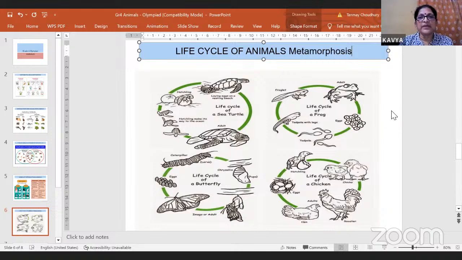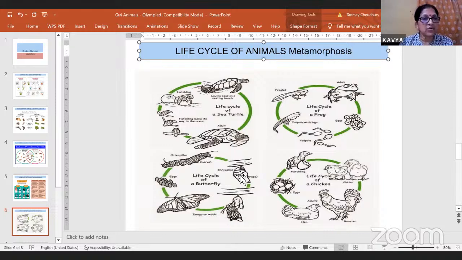So metamorphosis, you can see it where? In the frog, in the butterfly. You can see it even in the cockroach and in the housefly. Now, in the cockroach, I will tell you now itself because there are some questions later on. In the butterfly there are 4 stages: an adult, the egg, the caterpillar, and the pupa. But in the cockroach there are 3 stages.